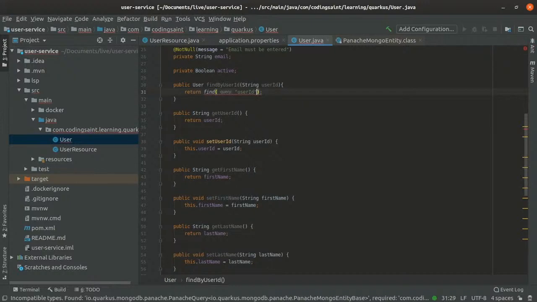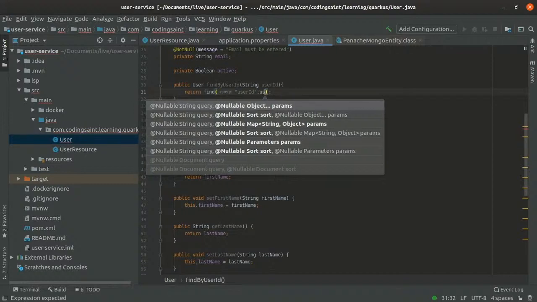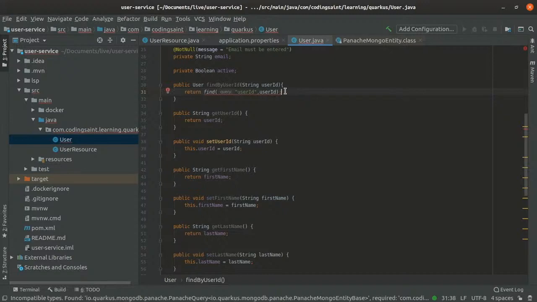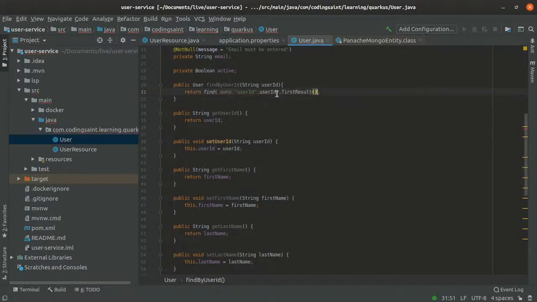The query starts with user ID and the value for this is what I'm getting. You can actually try to find by so many things here. You can find by user ID, email, first name, last name. You can add all those things into this particular query and send it. And what I'm doing is just a find result. If you want to add more things, you can look at this Mongo base entity. There are different implementations for it, but for now, I just wanted to show you this.